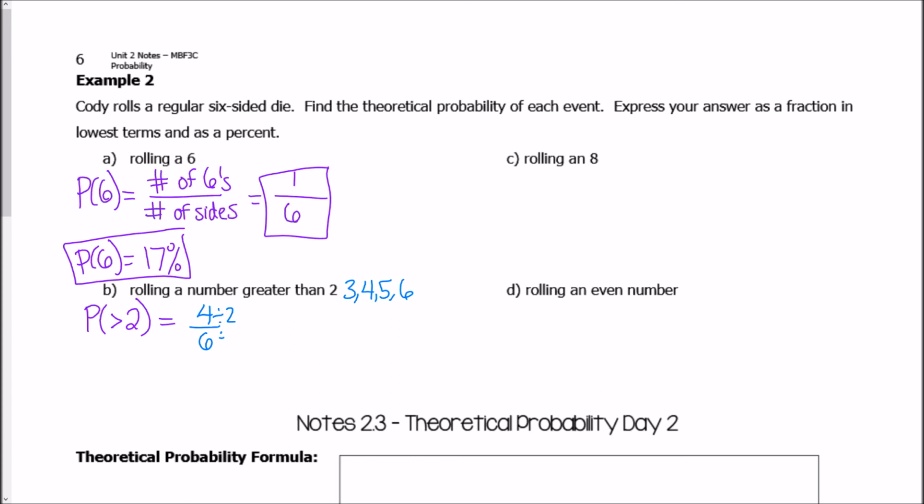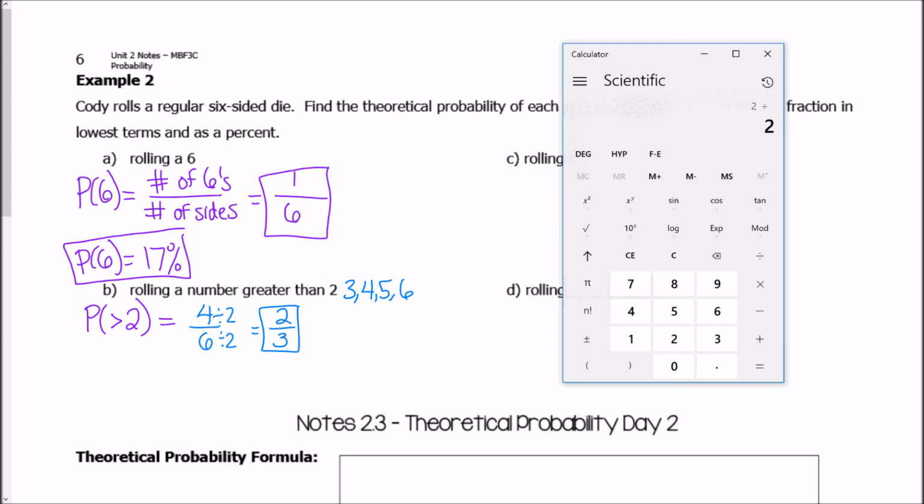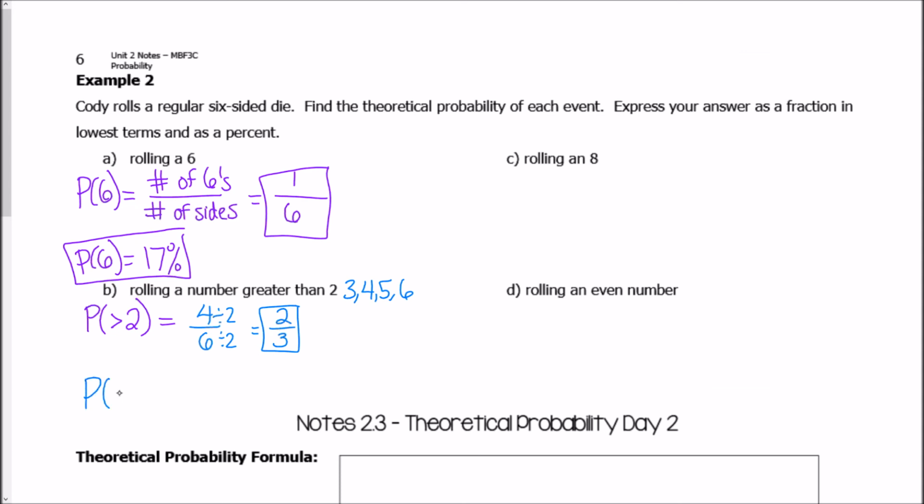Both of these numbers are divisible by 2, so you end up getting 2 over 3. Okay, so right here, that's my answer. Now I'm going to divide 2 divided by 3, and I end up getting 0.6 repeating, which is about 67%. So the probability of getting greater than 2 as a percentage is about 67%.